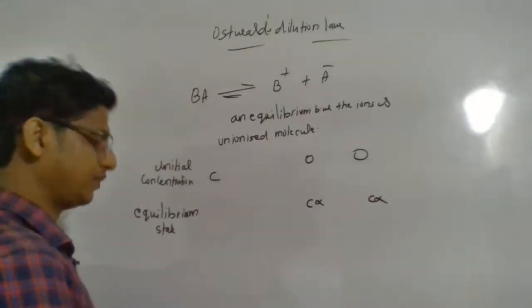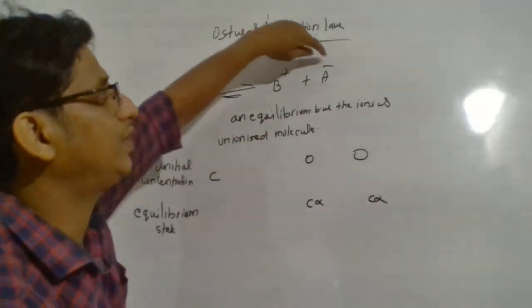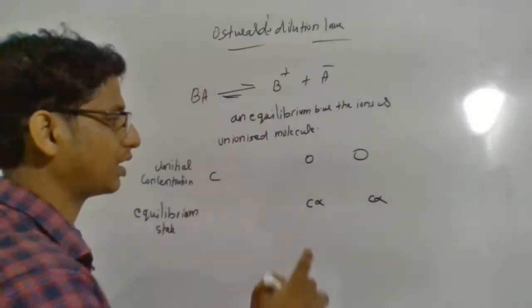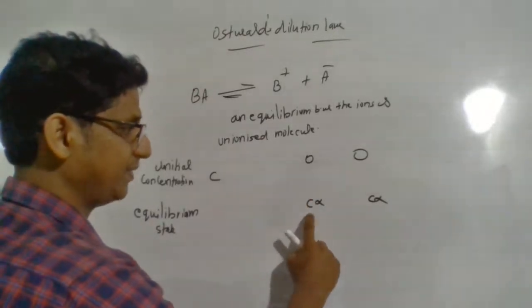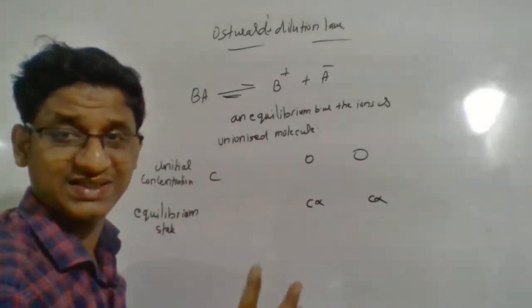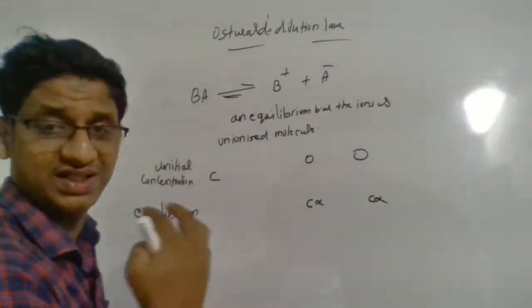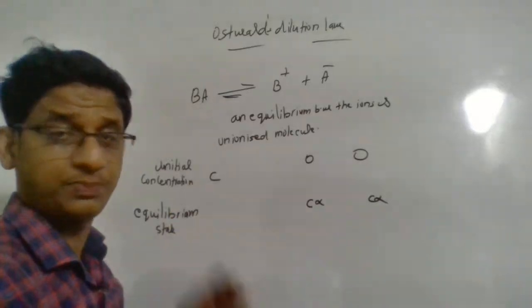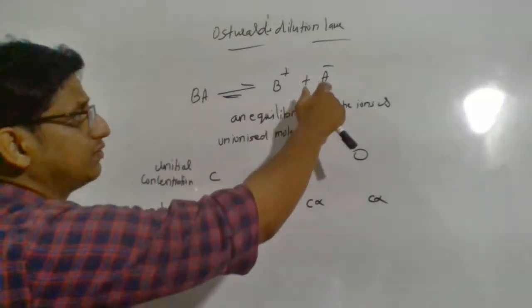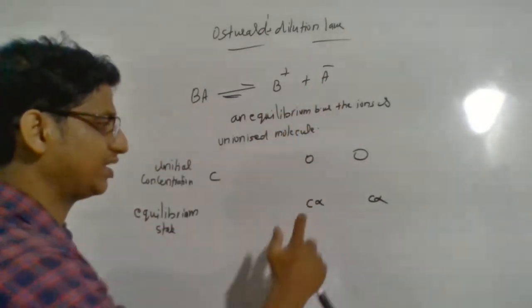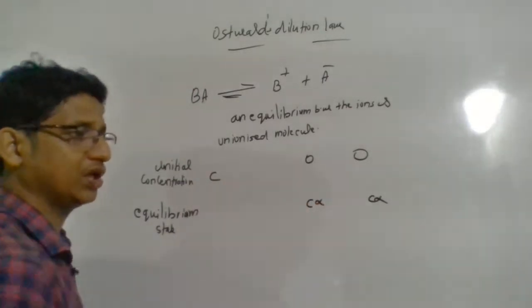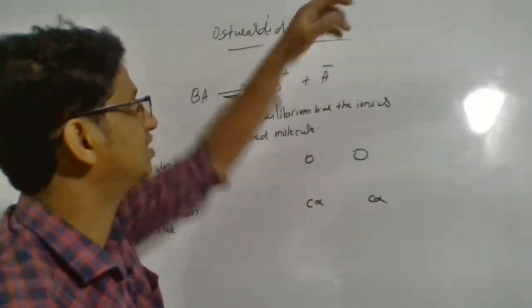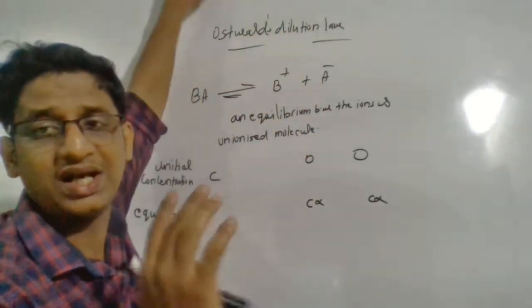If one mole of cation and anion are forming, then both concentrations will be equal. Let it be C alpha, where C is the initial concentration and alpha is the degree of ionization. So the initial concentration times the degree of dissociation gives you the concentration of a particular ion at equilibrium.